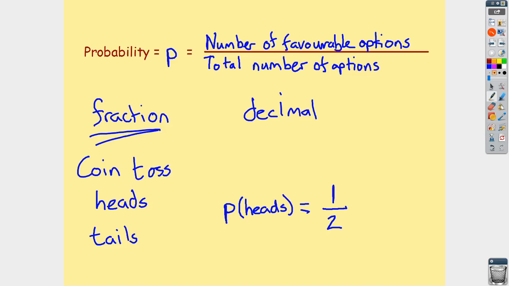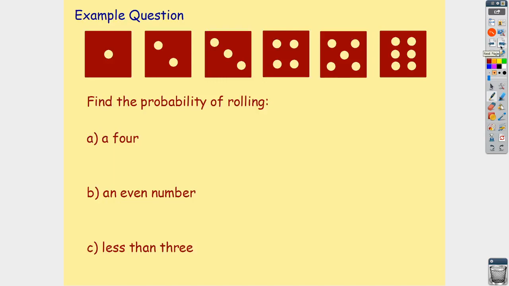Okay, we'll look at a couple more examples before wrapping up the video. First one we're going to look at is the next most obvious thing we had coming off the start, was a dice roll. Okay, so up the top we have all the possible outcomes we could have on a six-sided dice. We have a 1, a 2, a 3, a 4, a 5 and a 6. Okay, and there's 3 questions here. I'll go through them one at a time. First question is asking us, what is the probability that we will roll a 4 on this six-sided dice?